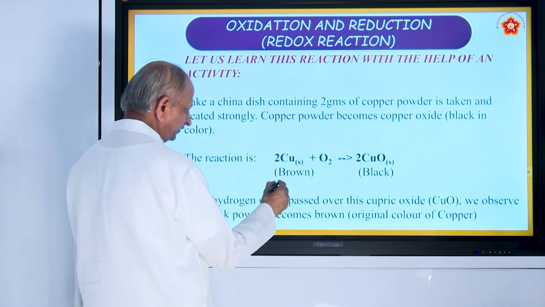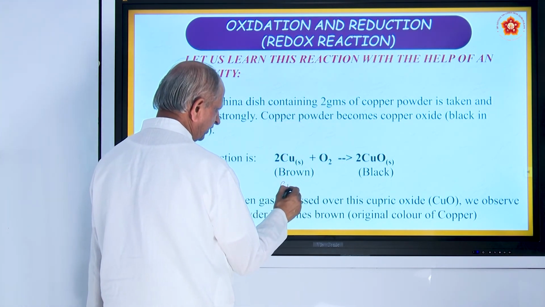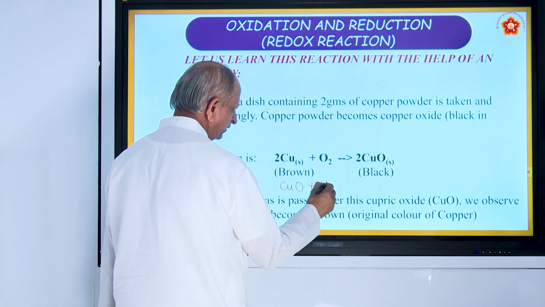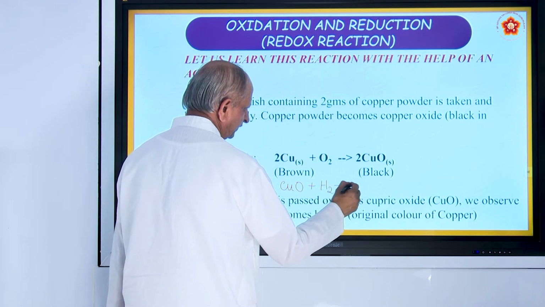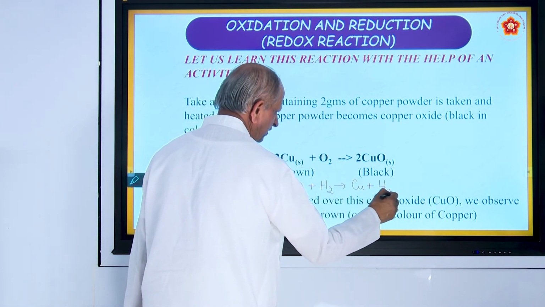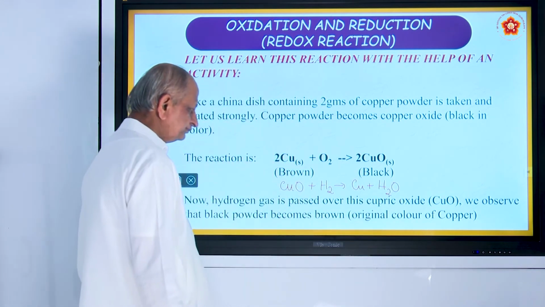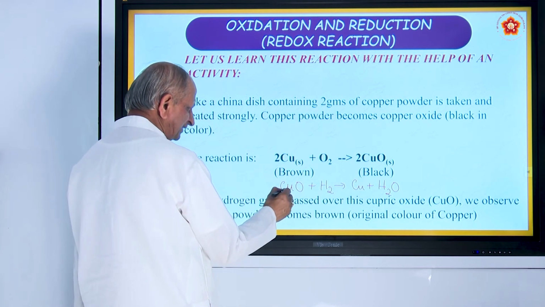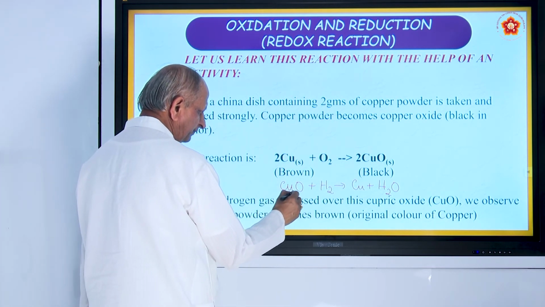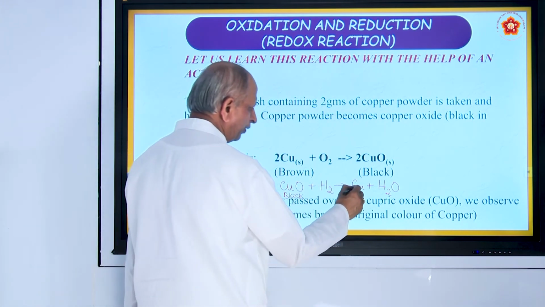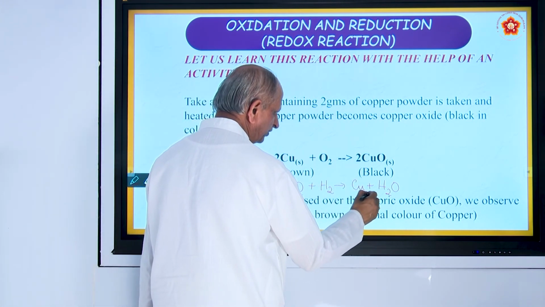In this case, when cupric oxide is treated with hydrogen, it becomes copper plus water, and this becomes brown in color. The black substance which you have taken, when you treat it with hydrogen, becomes brown. Brown means copper.